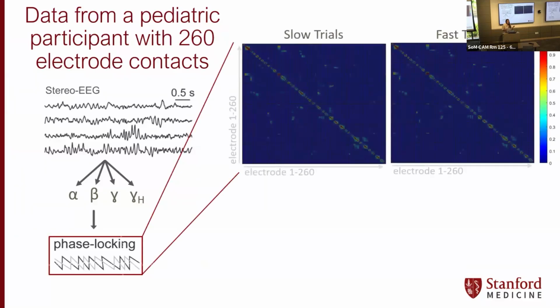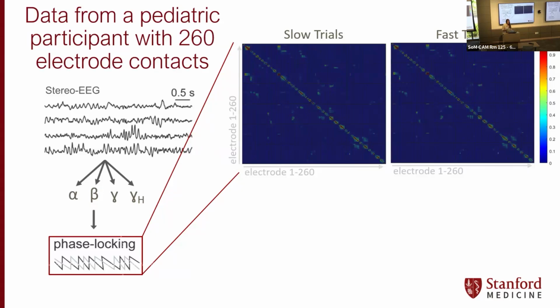Here you can see that on the x-axis, we have every single electrode contact from 1 to 260, and on the y-axis, again, every single electrode contact from 1 to 260. The heat map is showing the phase locking value, so how interconnected is each individual electrode? And we're looking at slow trials versus fast trials. I think you can observe here, in this first single participant proof of concept experiment, we don't see any really robust patterns emerging.